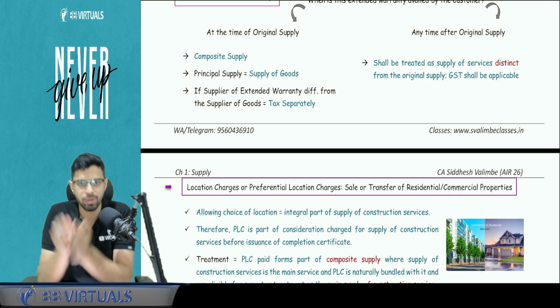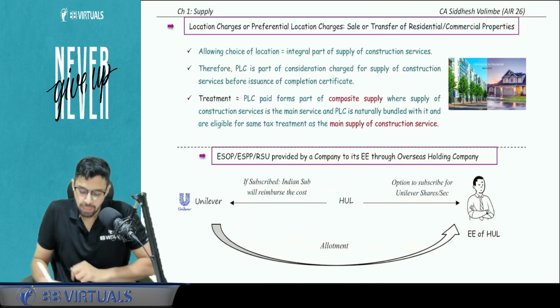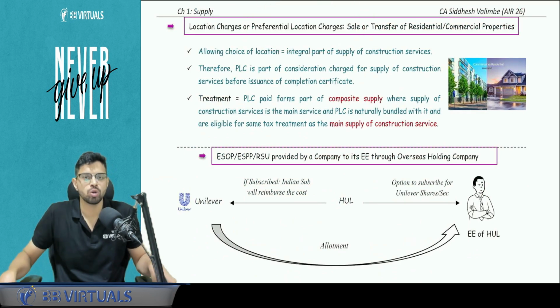For bundle, it needs to happen together. Next, preferential location charges. Now, what is preferential location charges?